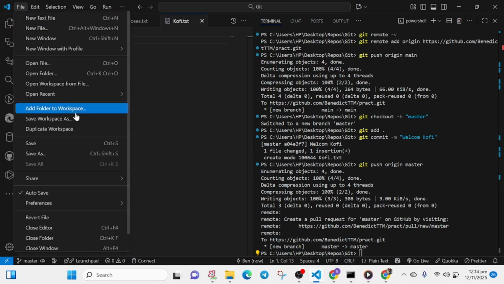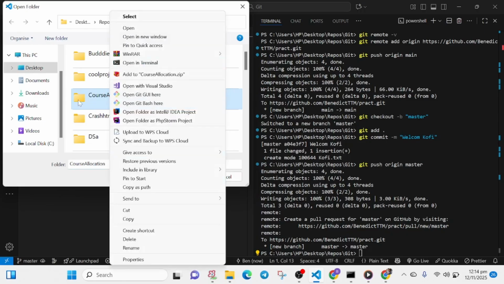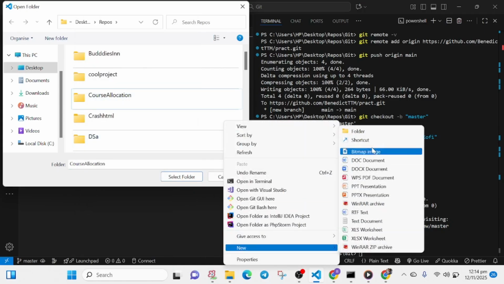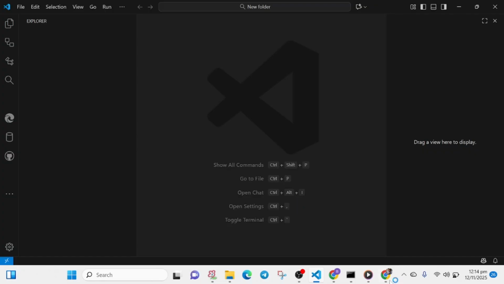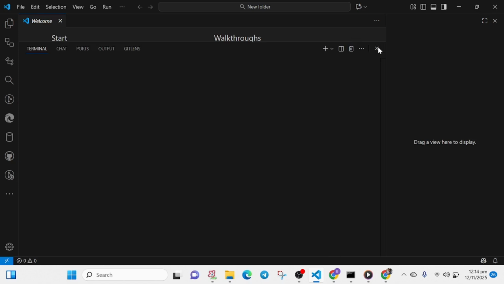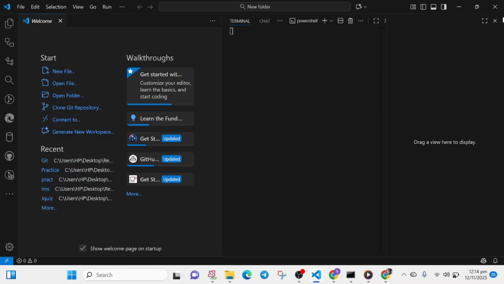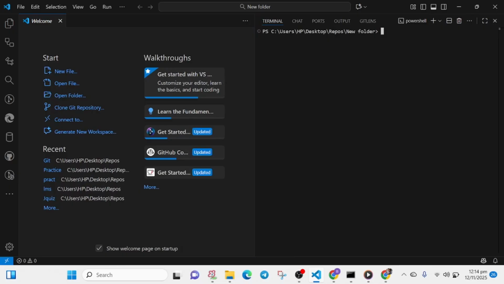So let's do one more thing, one last thing. I'm creating a new folder, and we are going to do something real quick. I don't know why my create is not working. So create folder. So you are in a new folder. For instance, your friend has a public GitHub project, and he wants you to clone it. What the word clone means is to have a local copy of that project. It's that simple. So we are in a new folder.